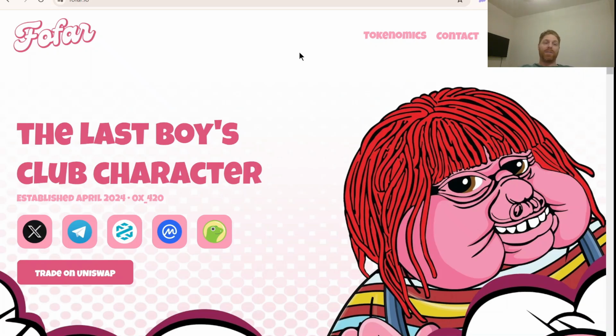So how do you buy Fofar? Very simple. You can use Uniswap if you want. Just click right here, trade on Uniswap. It's also available on Poloniex. I'm not as familiar with that exchange, so I'm not going to speak on something that I don't know much about. But if you know about Poloniex, you could certainly go there and you'd be able to figure that out. But yeah, I use Uniswap personally. It's very easy. You can set limit orders on there. And that's the way that I do it, and the way that most people, I think, in our community do it.